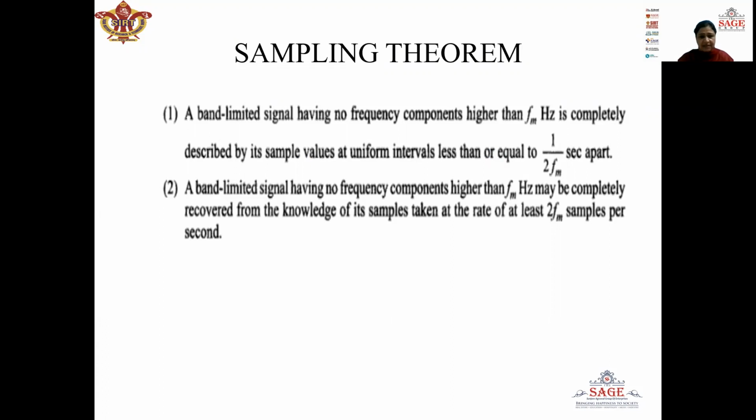A band limited signal having no frequency components higher than fm Hertz is completely described by sample values at uniform intervals less than or equal to 1/2fm seconds apart. Similarly, in the frequency domain, a statement can be written as: a band limited signal having no frequency components higher than fm Hertz may be completely recovered from the knowledge of its samples taken at the rate of at least 2fm samples per second.